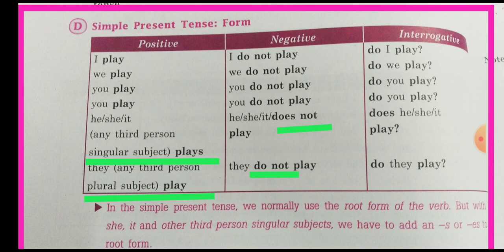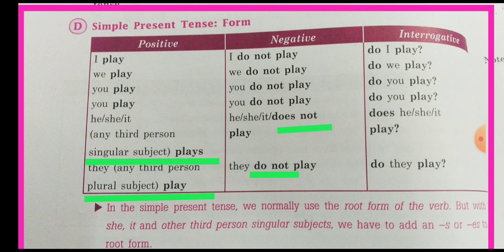In simple present tense, in positive sentences, we will use verb first form, that is known as the root form of the verb or the present tense. With singular, we will use verb first form plus s or es. With plural, we will use only verb first form. Like we play, here we is plural, so here we will use only verb first form. She plays, here she is singular, with singular we will use verb first form plus s or es.